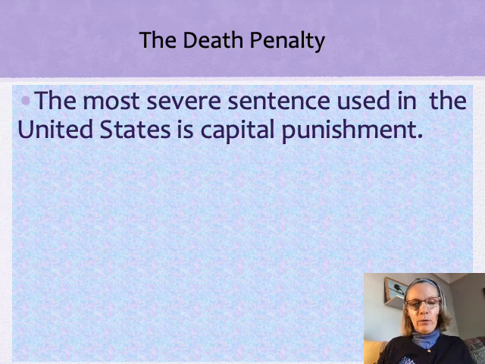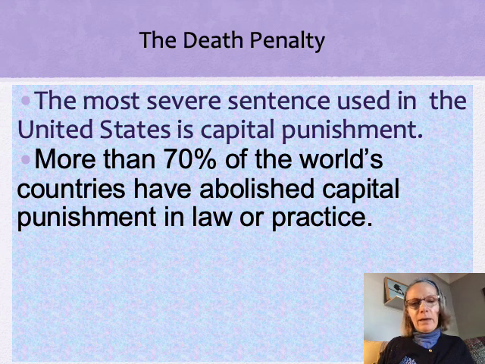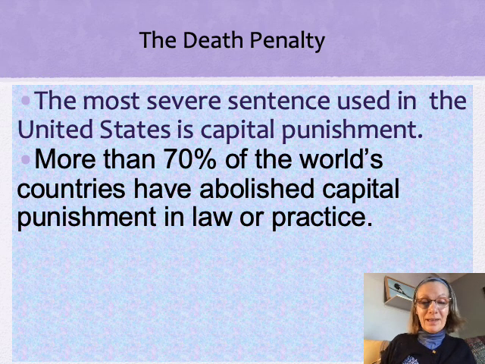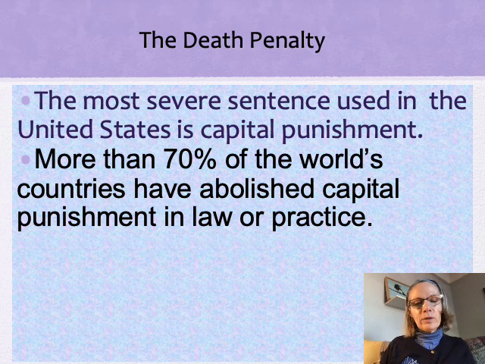However, we're kind of an outlier when it comes to other countries like us, our allies and other advanced democracies. According to the Death Penalty Information Center, more than 70% of the world's countries have abolished capital punishment, either by law or because they just don't use it anymore in practice. And when you look at the United States in comparison to other countries like us, we're pretty much an outlier in terms of continuing to use the death penalty. But it's our country, it's our laws, and we make decisions according to what we think is best for our country, not other countries.